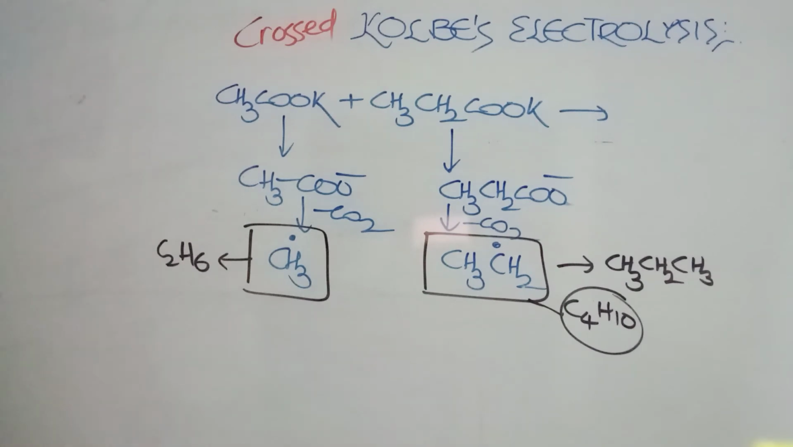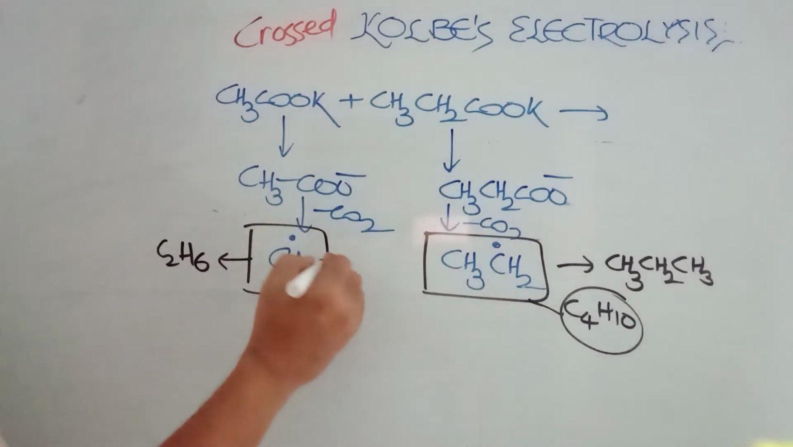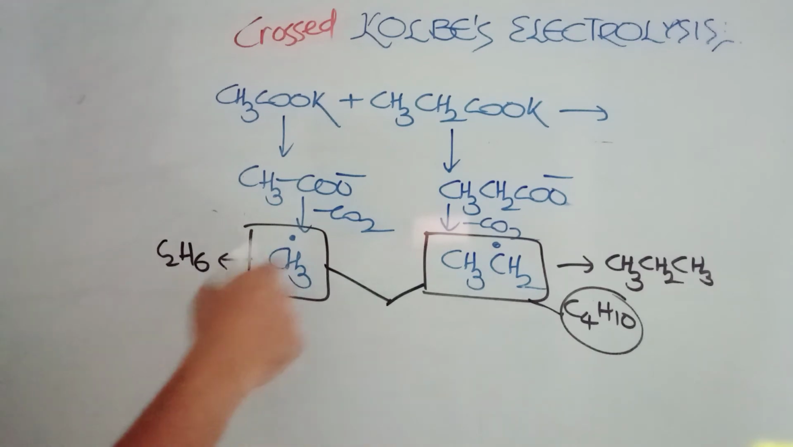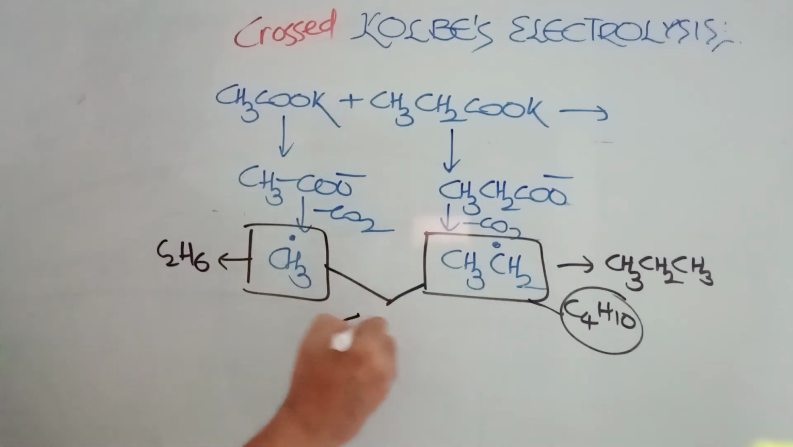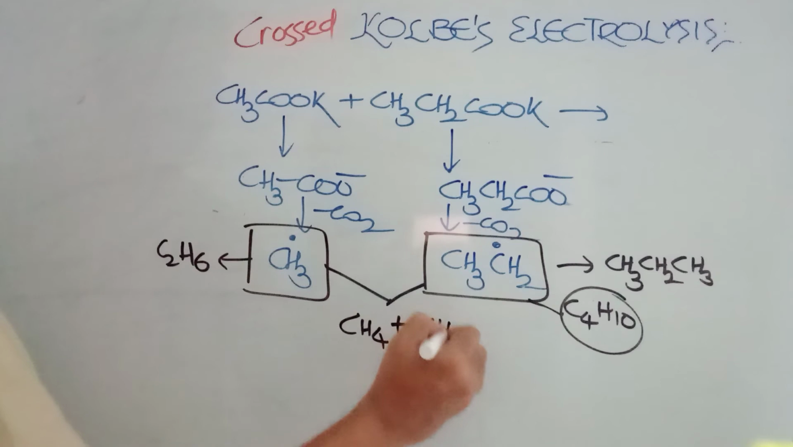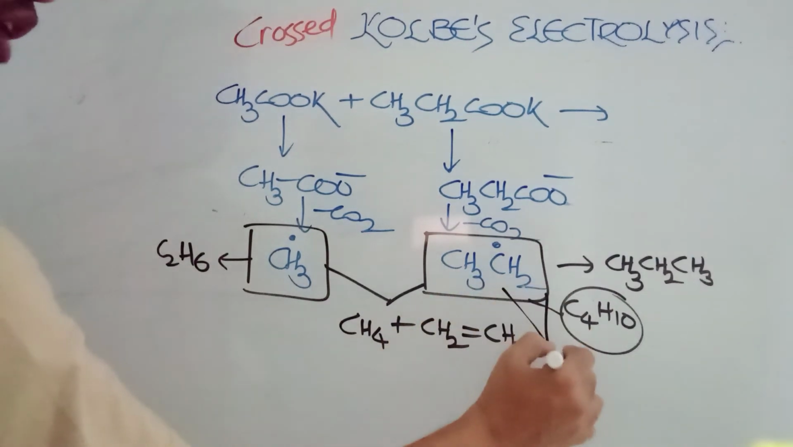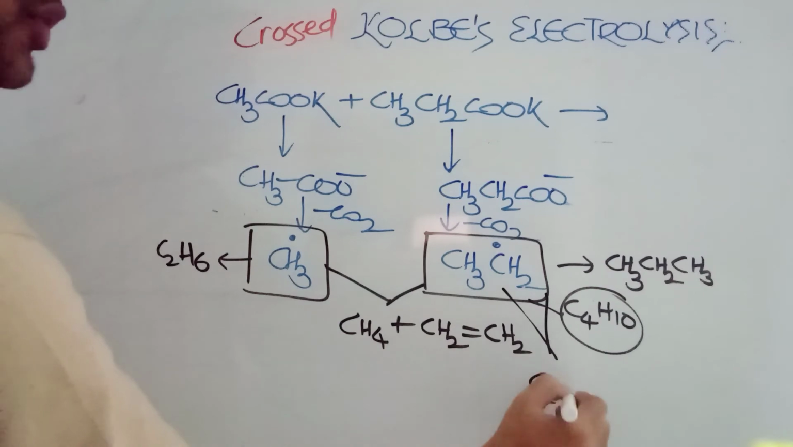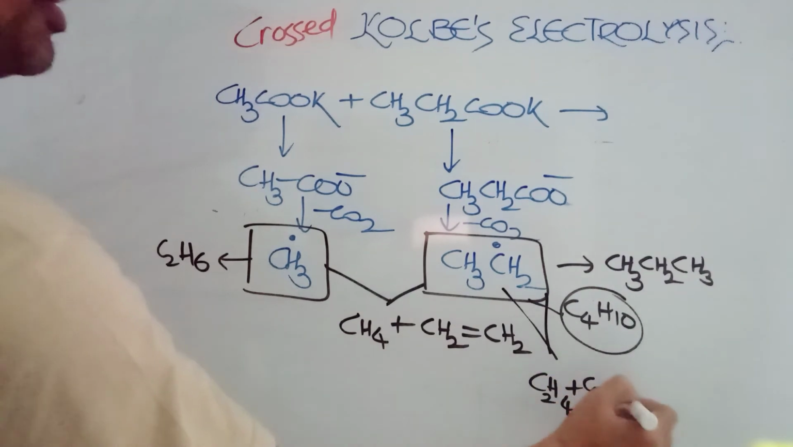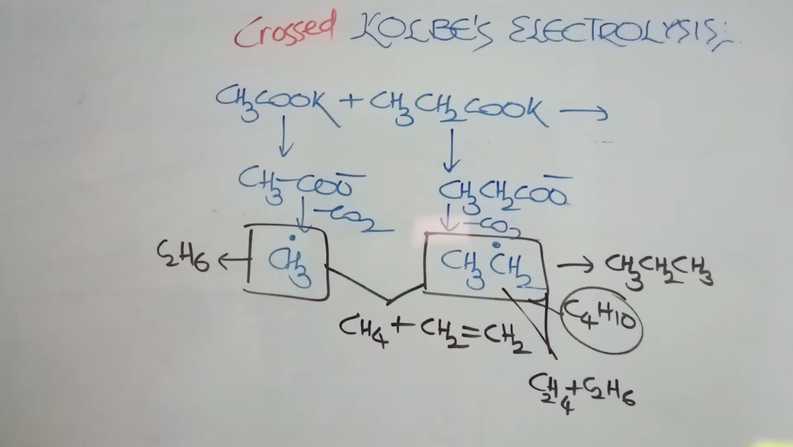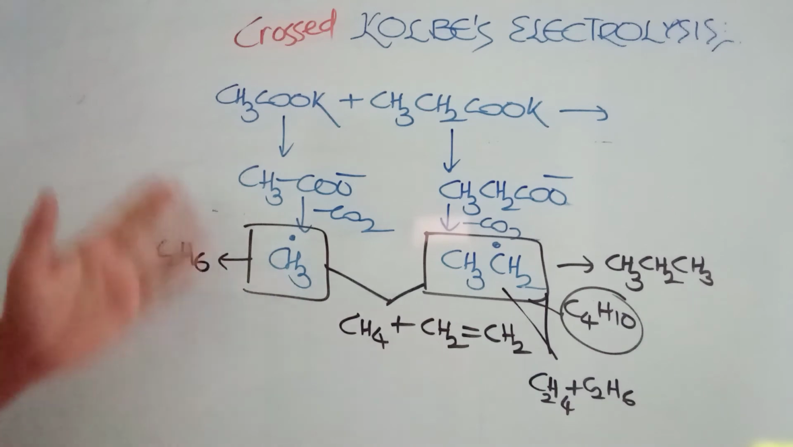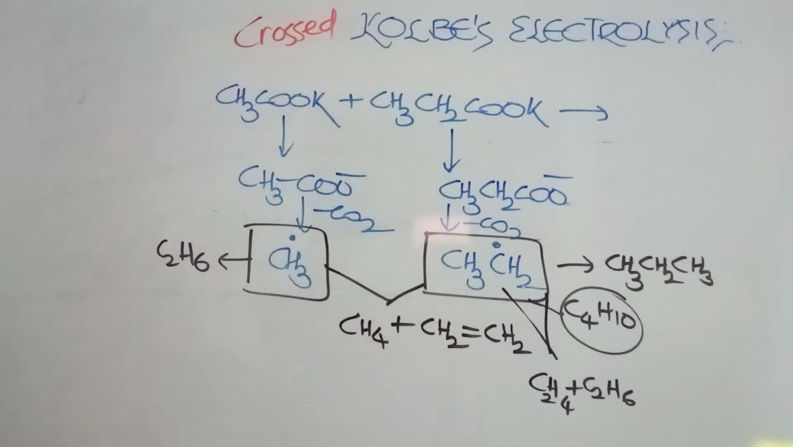Then, just now we were discussing the disproportionation reaction. In such cases, when these two are undergoing disproportionation, you can get CH4 plus ethene, CH2=CH2. When these two are undergoing disproportionation, you get C2H4 and C2H6. So all these possibilities are there. This is crossed Kolbe's electrolysis. Now, when you are taking two different salts, it is not very important but very special actually.